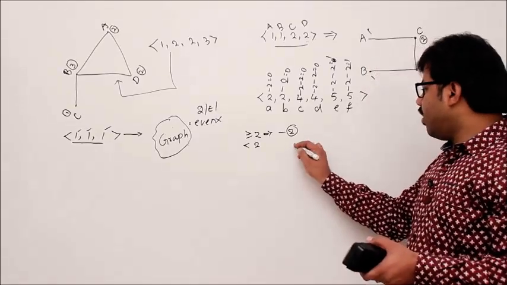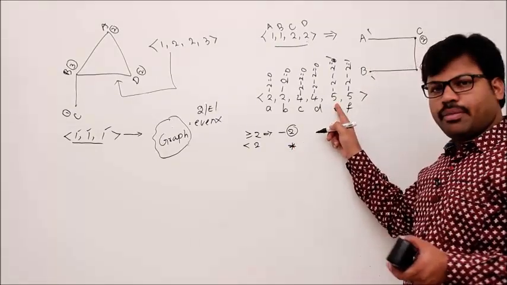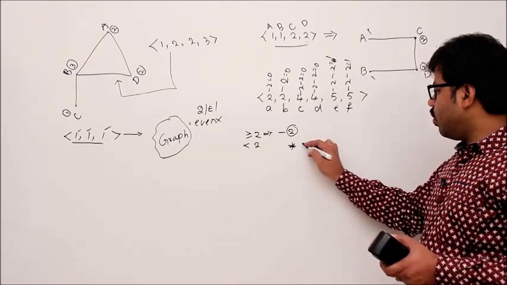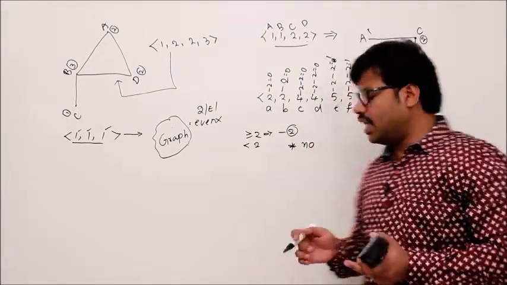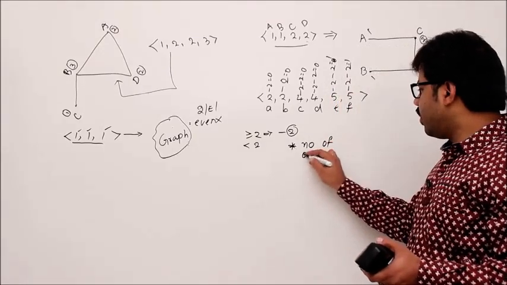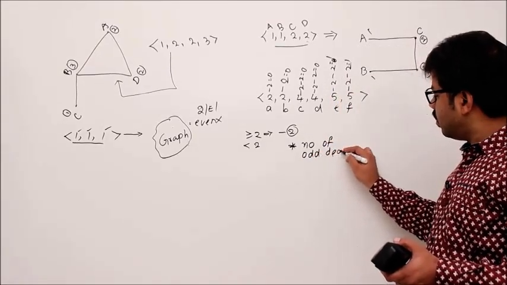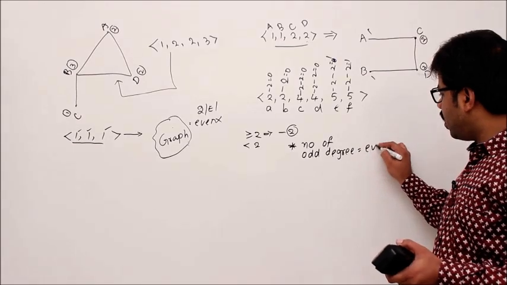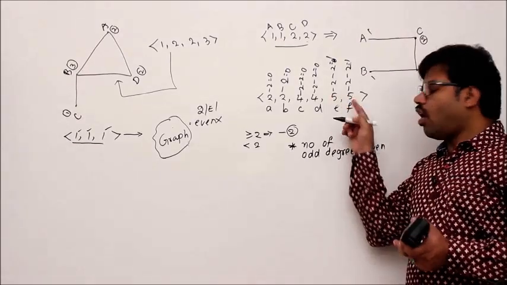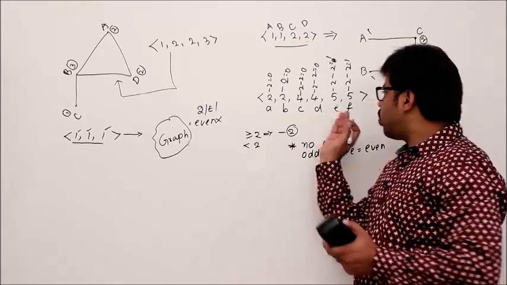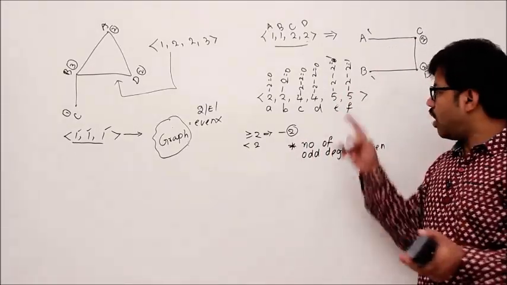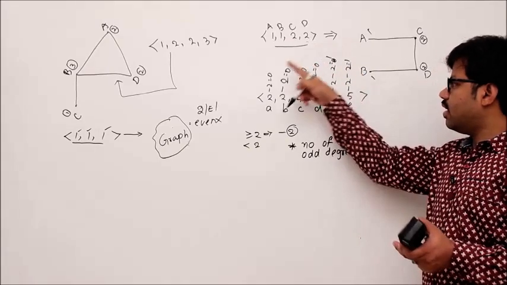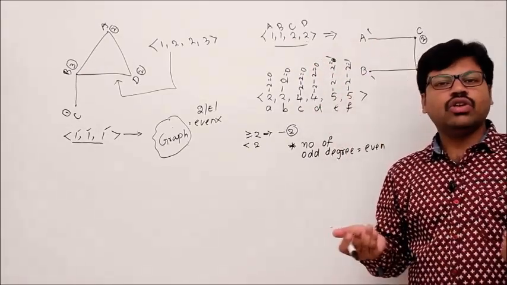In any graph, each odd number represents an odd degree, isn't it? But we know the theorem that the number of odd degree vertices in any graph is even. You remember that fact. Since only odd numbers give you ones, the number of ones in the resultant sequence is equal to an even number.